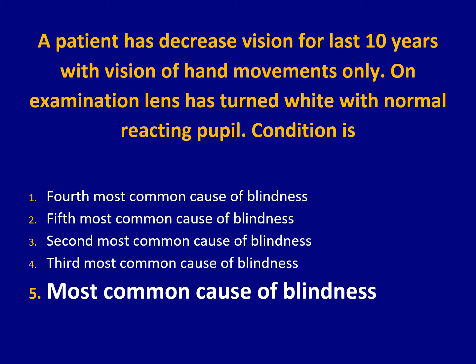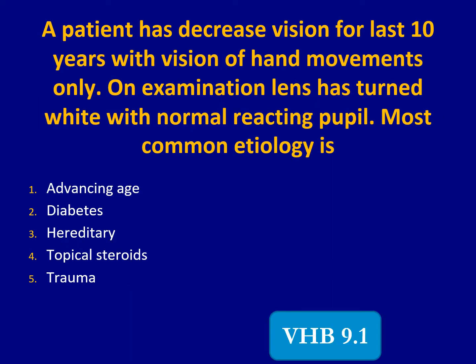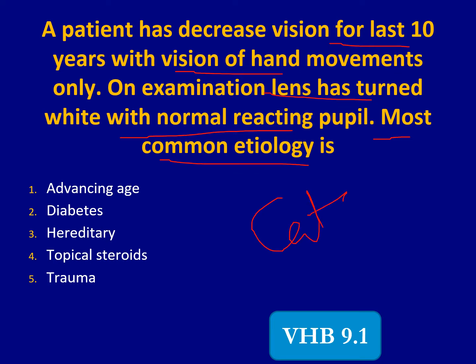Next MCQ. A patient has decreased vision for the last 10 years with the vision of hand movement positive. On examination, the lens has turned white with a normal reacting pupil. Most common etiologies. So we can guess from the MCQ that this condition is cataract.